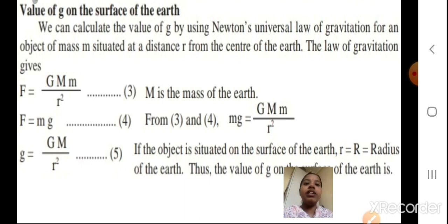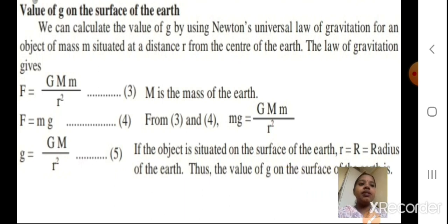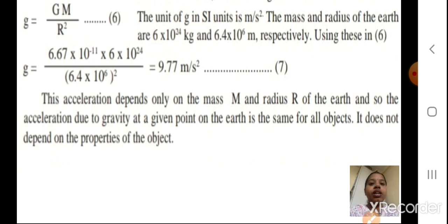Now we will continue in the next slide. Okay, so g is equal to GM upon r square. As I told you, small r will be equal to capital R, the radius of the earth. The unit of g in SI units is meter per second square.